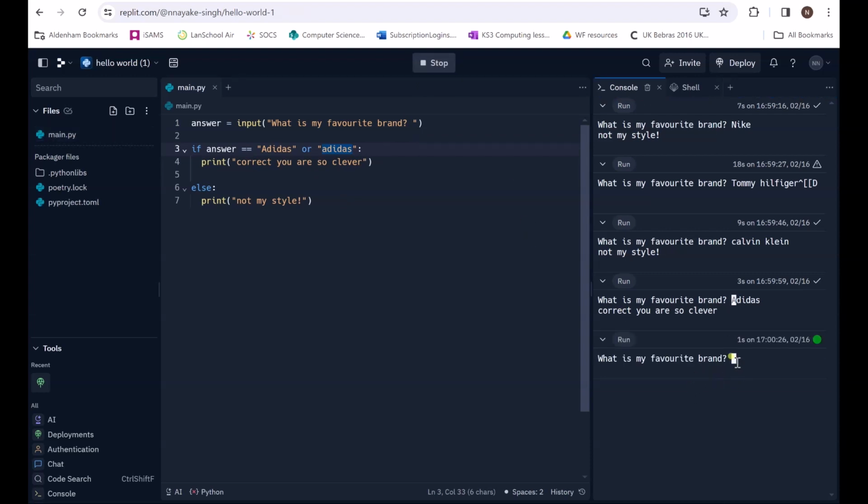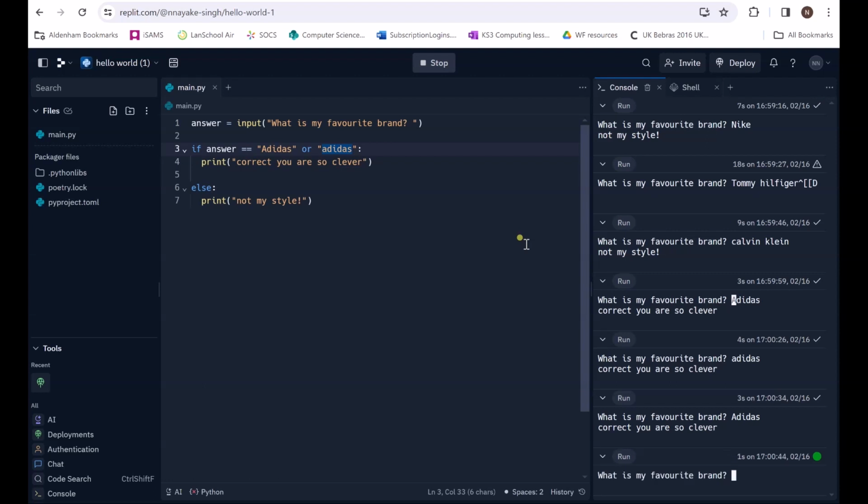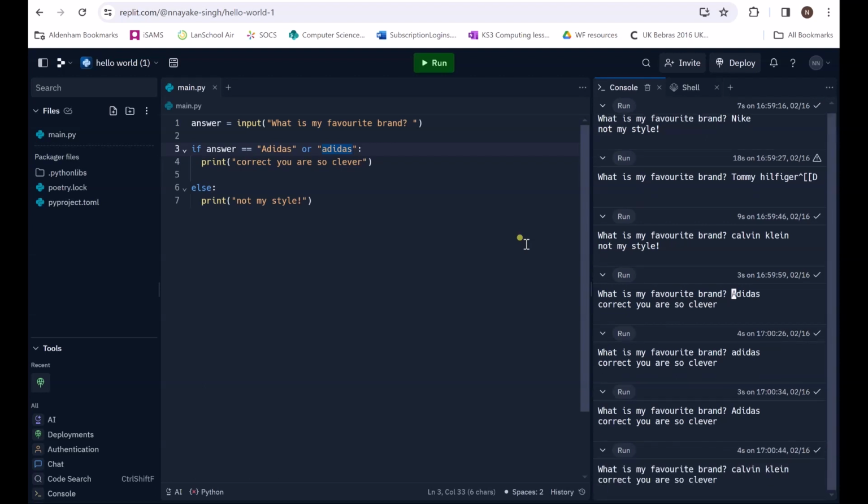I'm going to type in Adidas with a lowercase, and it's going to give you the perception that it works. And if I do it with an uppercase, it looks like it works too. Everyone's going to say, yeah, it works. My problem is when I run it again and I type in Calvin Klein and press enter, it's going to say correct. But that's not one of my options.